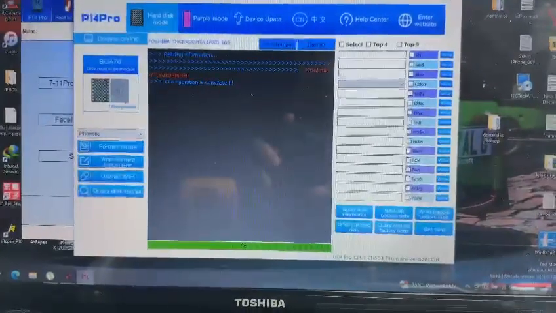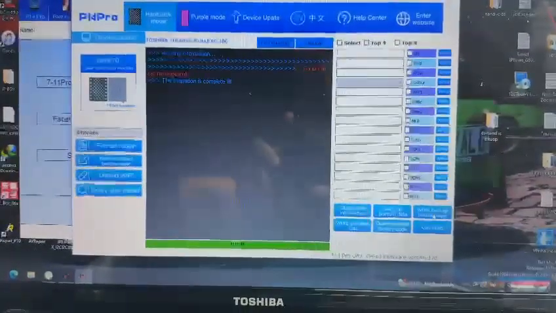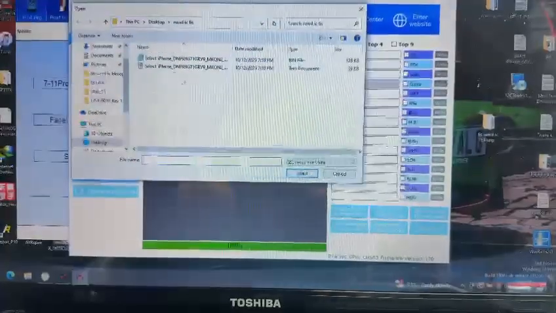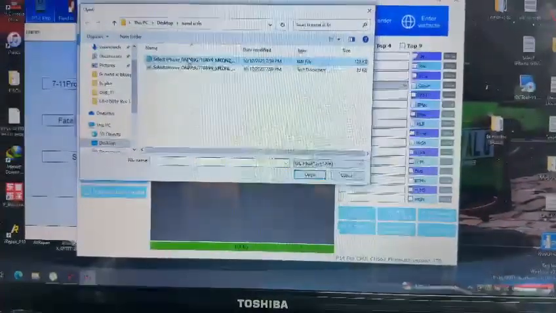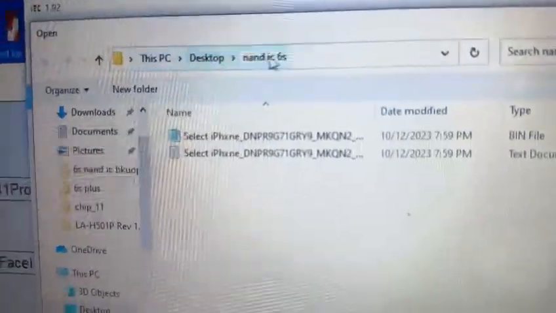So for now I will back up the bottom layer, and this is the file. Okay, this is the folder, NAND IC 6S, same as this NAND IC 6S. This is the file.